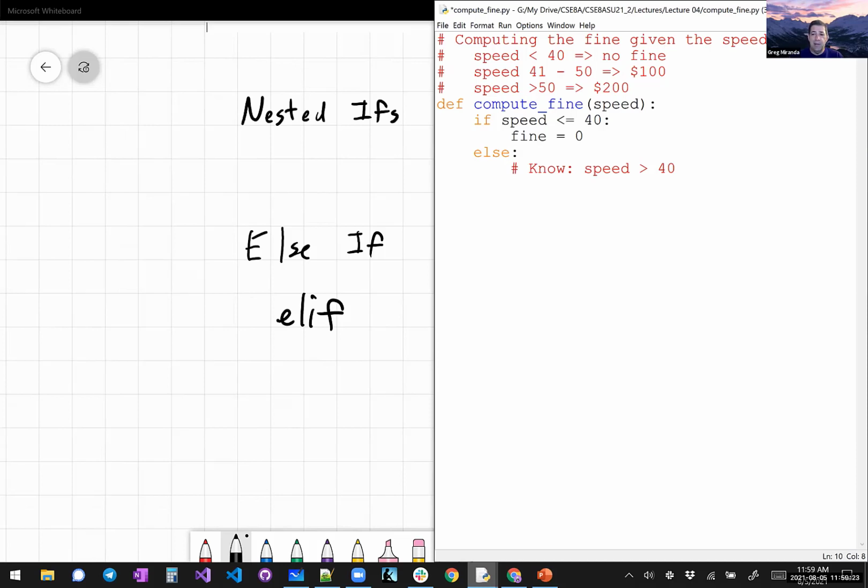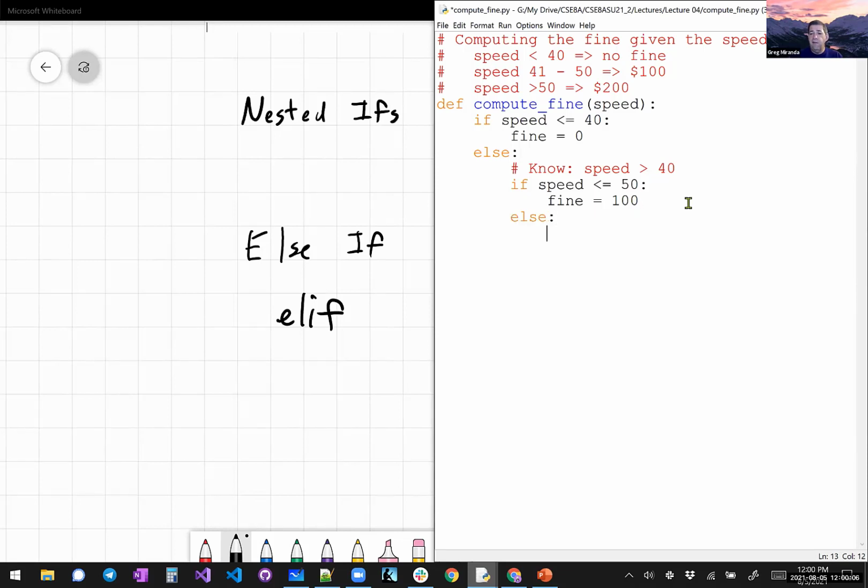Well, we have two options up here, right? We have these two options, and one is going to be a $100 fine, and one's going to be a $200 fine. And so I want to use these cases in the comments to write another if statement. So I'm doing nesting on this one. If it's less than or equal to 50, then the fine is 100, right? We know we're greater than 40, which means we're at least 41 here. So we know we're between 41 and some other number. And if it's 50 here, we know we're going to be between 41 and 50.